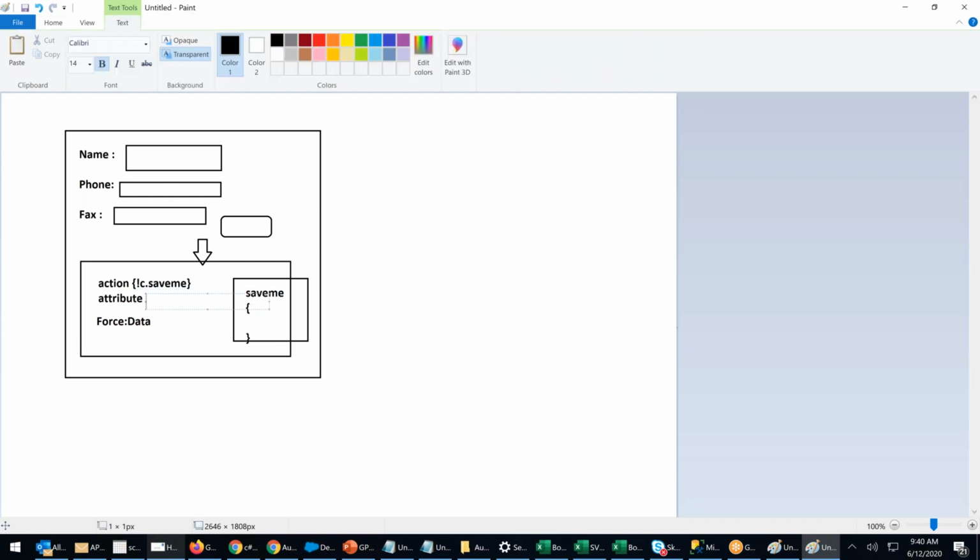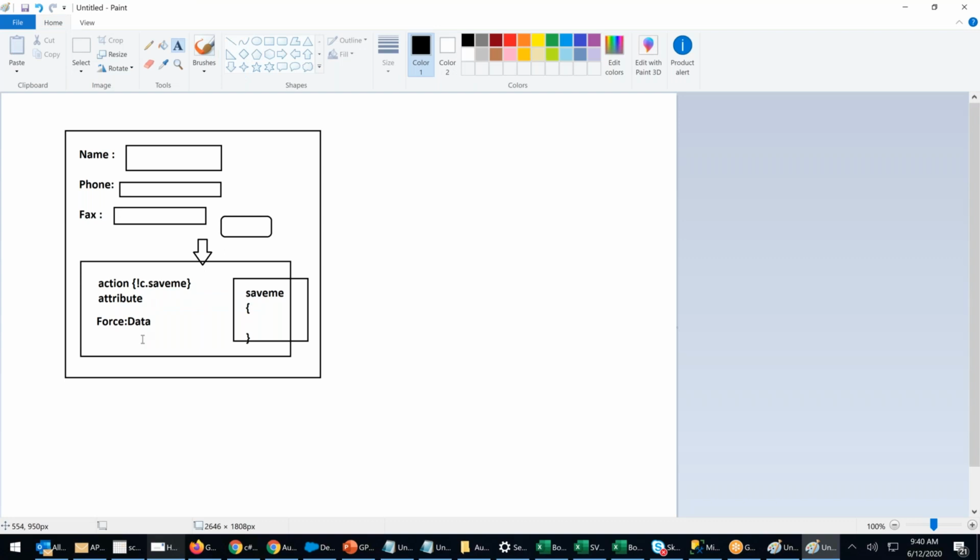When you are bringing it here, you call it A. Then in the field, give a dot name, comma a dot phone, comma a dot fax in a JSON, right? In a curly, right? A dot. You have to give a field name, name, comma phone. Only those fields will be saved at the coverage area.